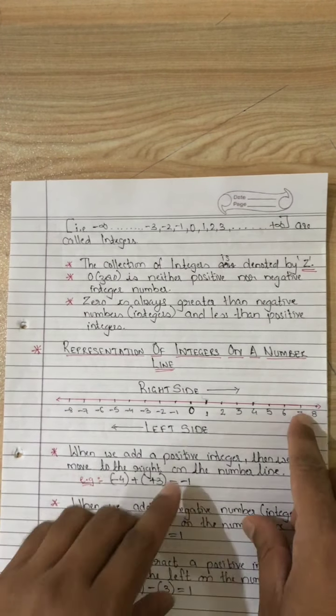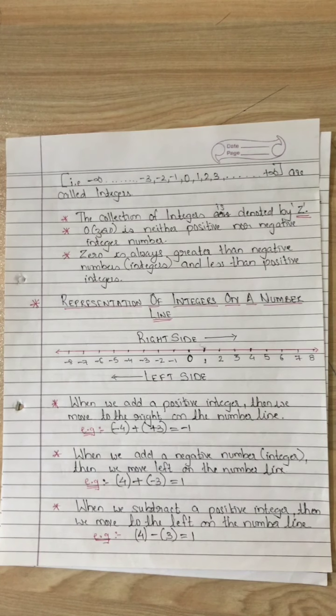That is, from 7, if I am moving left side, it will become 6, 5, 4, 3, 2, 1, 0. So the number is decreasing on the left side. And I have also written some 4 points which are very important for your addition and subtraction of integers. So please pay attention properly.